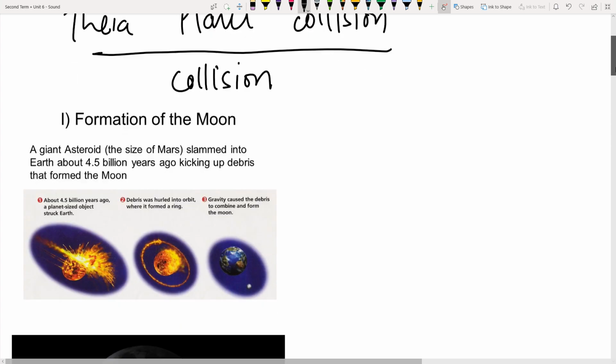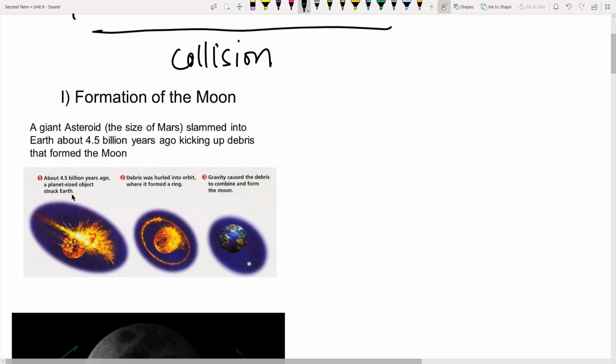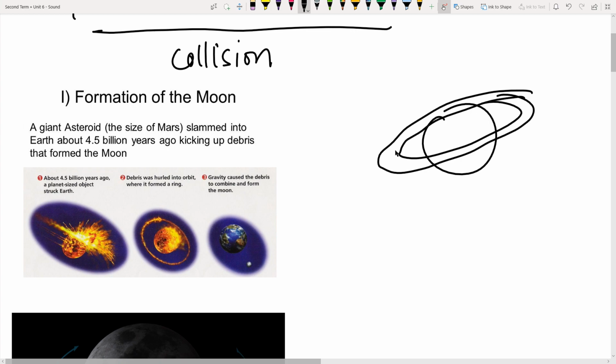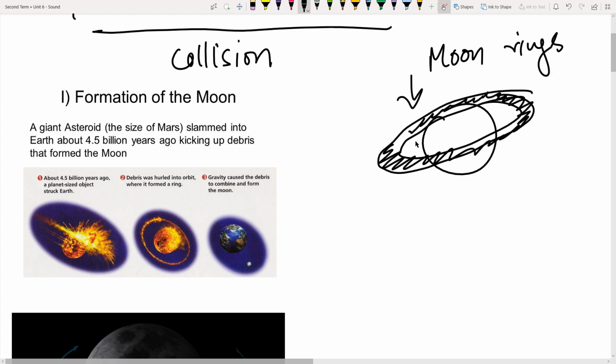In collision theory, we say that the Moon was formed when a similar-sized, planet-sized object known by the name of Theia came around and hit planet Earth in early times, and because of that hit, we saw a collision between these two, and a ring of debris was formed. Just like Saturn has these moon rings. We call those moon rings because that's debris, and eventually we're speculating that even Saturn is going to form moons from these moon rings. Why do we call this moon rings? Because this dust will collect together, forming a moonlet like this.